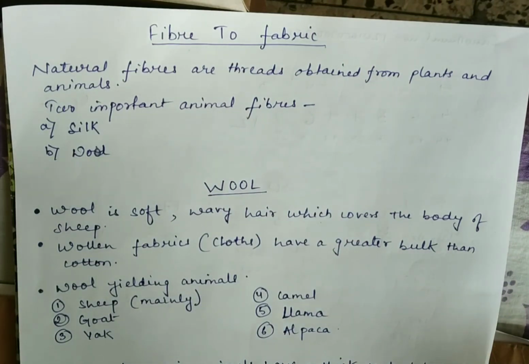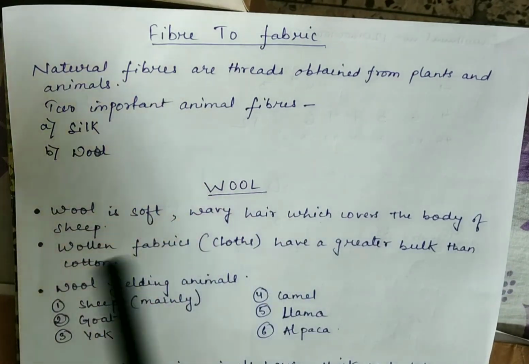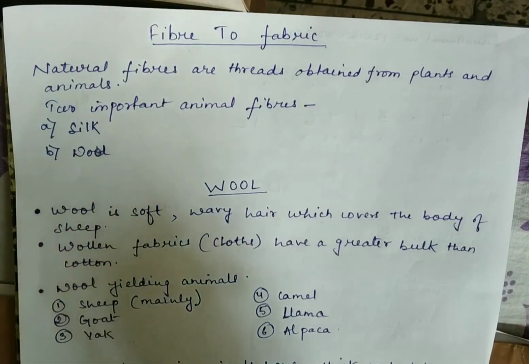And the woolen fabric has a greater bulk. Since the hair on the sheep's body is very wavy and curly, it traps a lot of air and therefore it is bulky. So the woolen fabrics, that means the woolen clothes obtained from the wool fiber, also have a greater bulk than the cotton fiber. That means they are more fluffy than the cotton cloths.